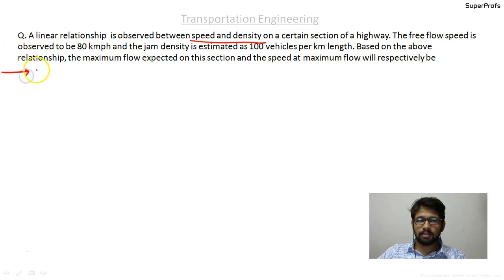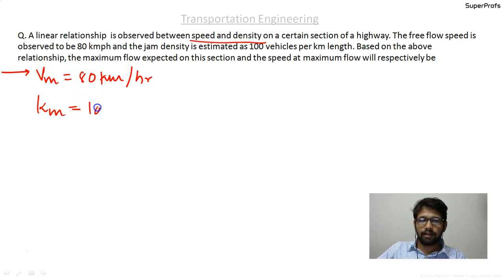So V max is equal to 80 kilometers per hour, that is the free flow speed, and jam density is estimated as 100 vehicles per kilometer length. So K max is equal to 100 vehicles per kilometer.